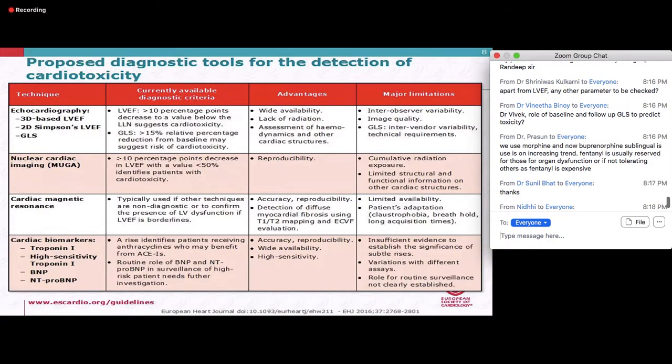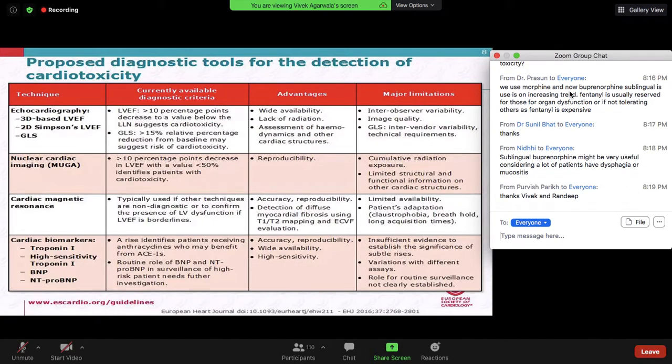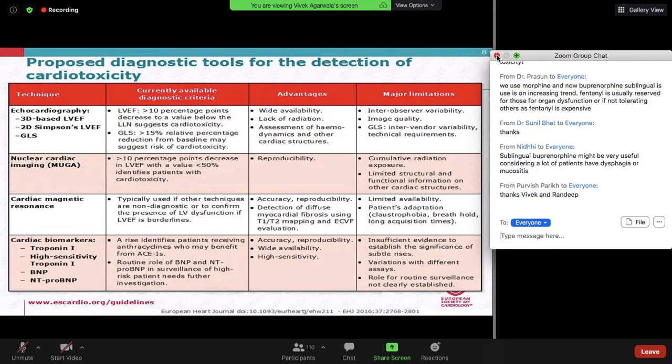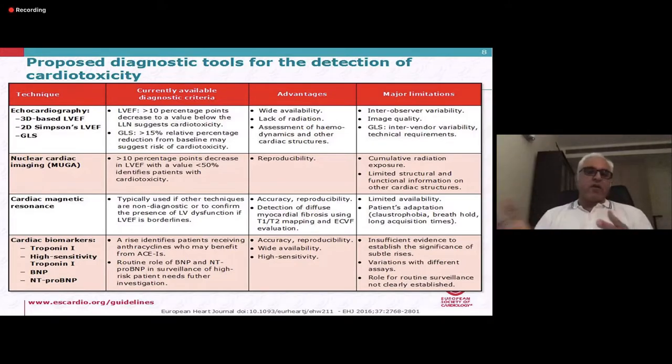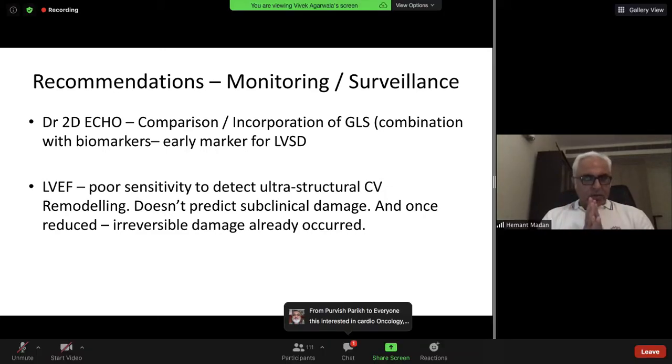Vivek, thanks for having me over. Actually, with the current generation echo machines, we hardly refer patients for MUGA as a standalone investigation. We relied on MUGA a lot when we used to do stress thalliums very liberally, and MUGA came as a sidekick for left ventricular ejection fraction assessment when you sent patients for stress thallium. But nowadays, as a standalone investigation, we hardly rely on MUGA. The current generation echo machines are extremely reliable, extremely good. The current day parameters, like you said, the global strain assessment parameter.